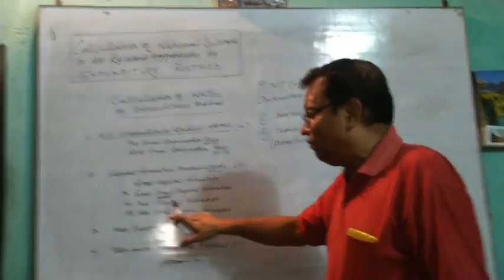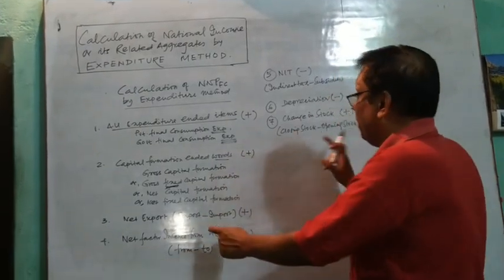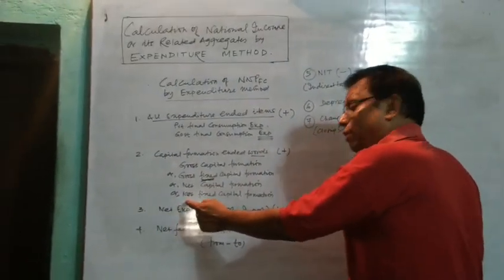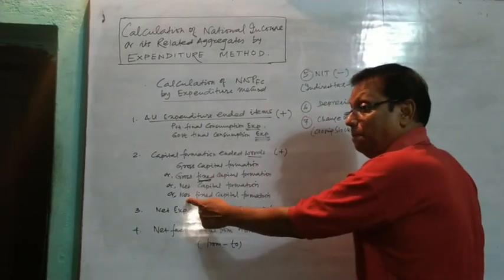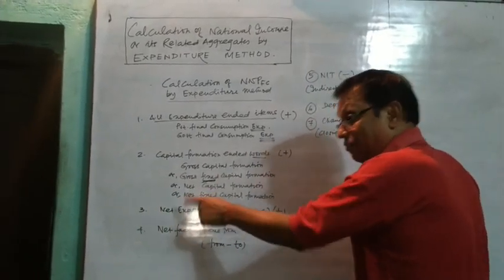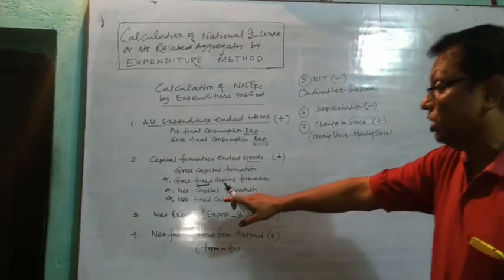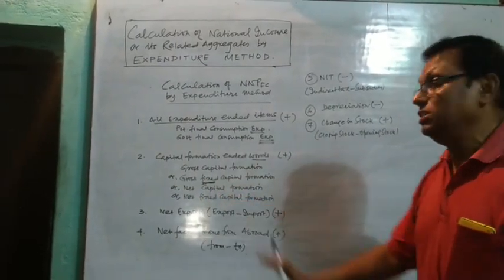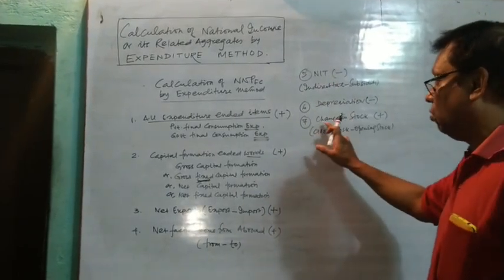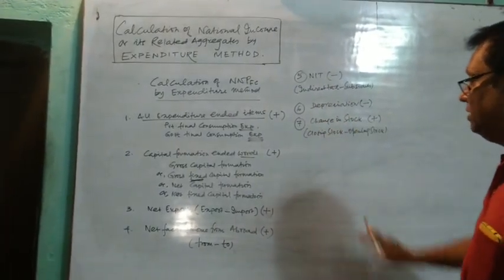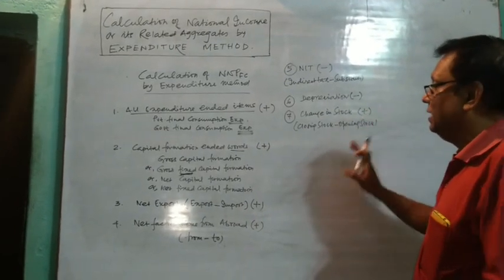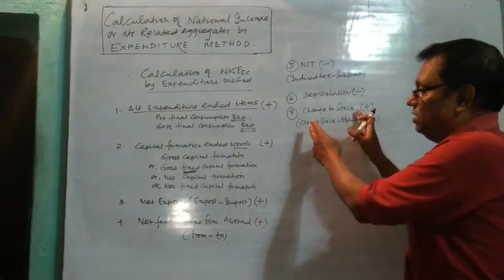But if it is net fixed capital formation, we will not subtract depreciation because it is net, and since it is fixed, we will add change in stock. So this is the rule of information number 7. Closing stock minus opening stock we have to add, and that will give us the change in stock.